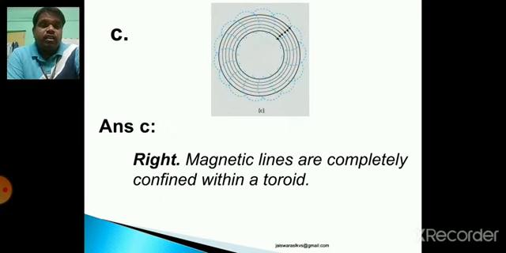Next, see part C. See, the magnetic field lines form concentric circles and never intersect each other. In this case, this is the case of a toroid. So this is the correct representation of magnetic field lines. Magnetic field lines are completely confined within a toroid, and they are not intersecting each other in part C, so this shows the right way to represent the magnetic field lines inside the toroid.